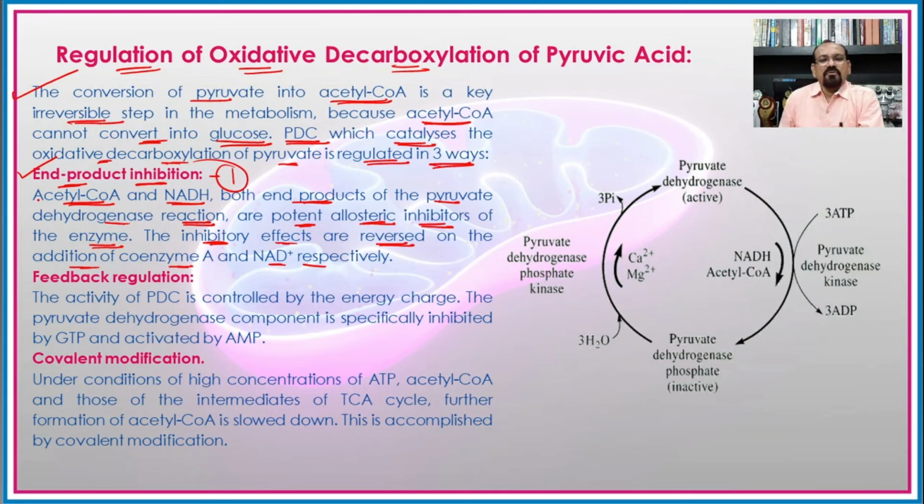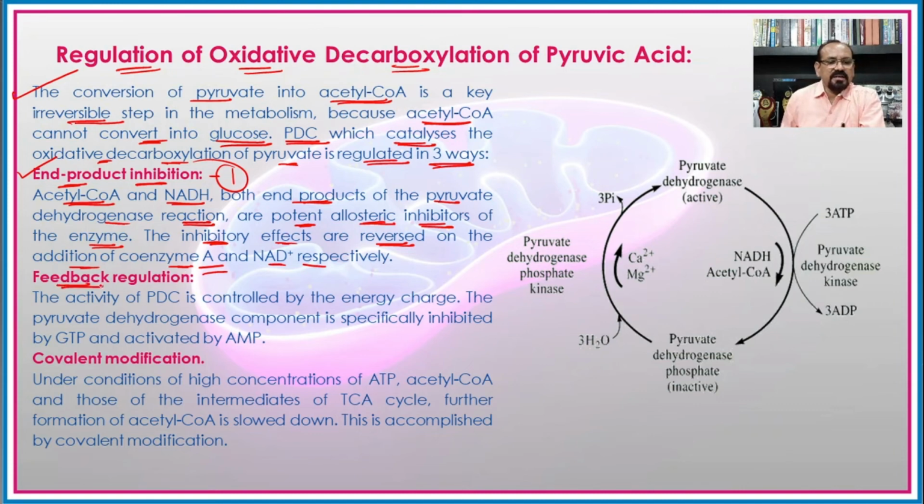It means that when there is a formation of the acetyl coenzyme A and NADH or NADH2 in the cell through the oxidative decarboxylation, then it acts on the enzyme, that is the pyruvate dehydrogenase complex. So it will inhibit its activity and the oxidative decarboxylation will stop. But at the same time, as it is a reversible process, after addition of the coenzyme A and NAD, again the process is continued.